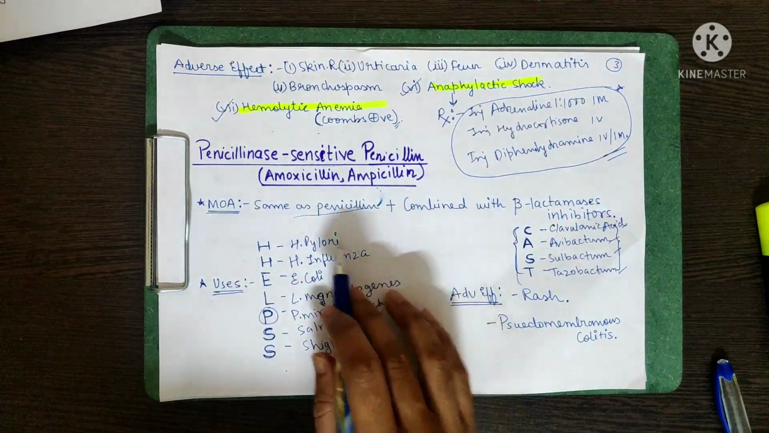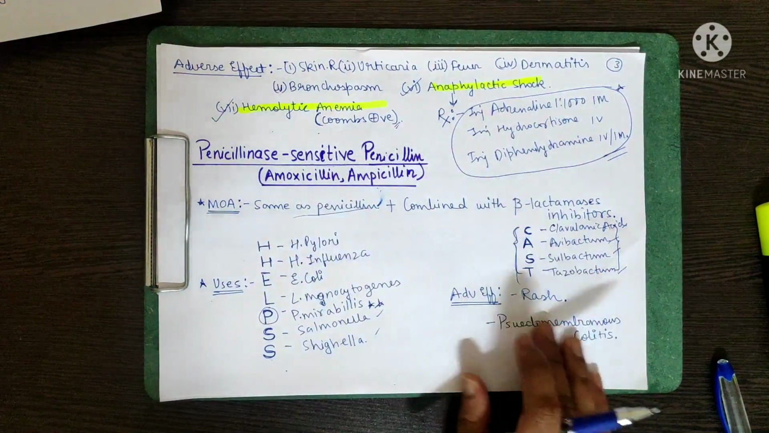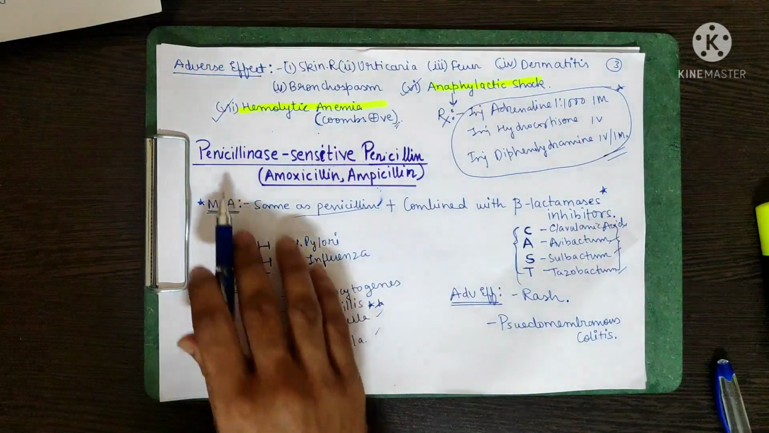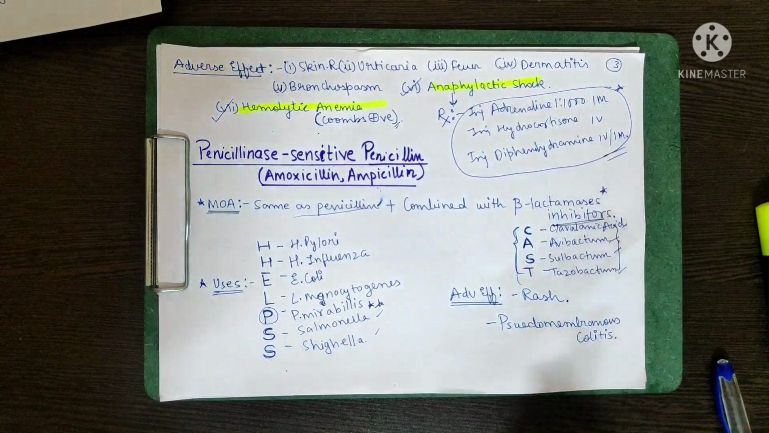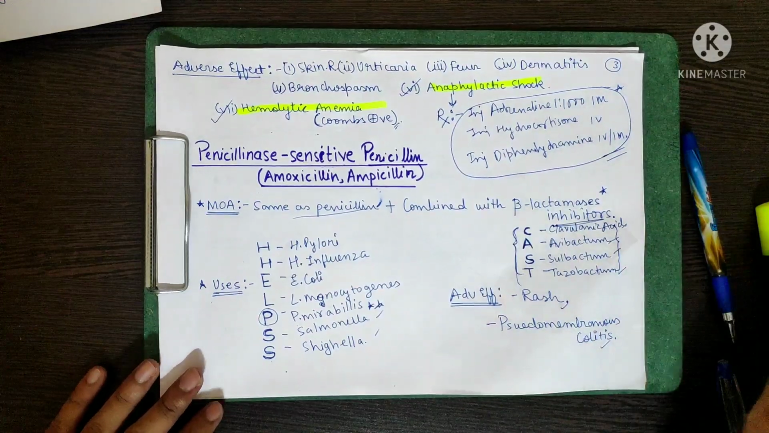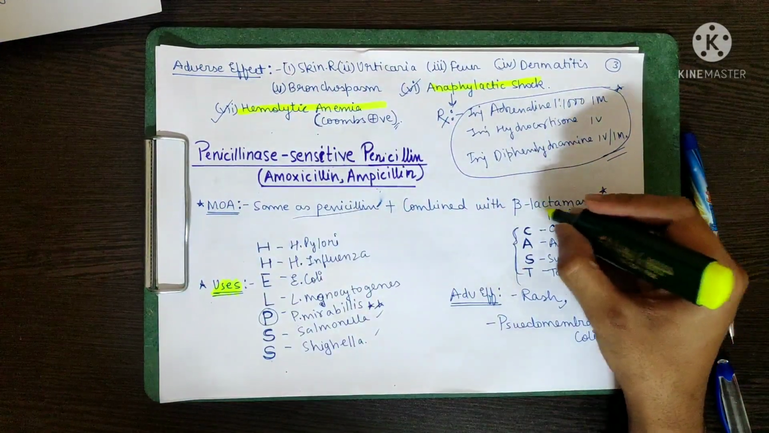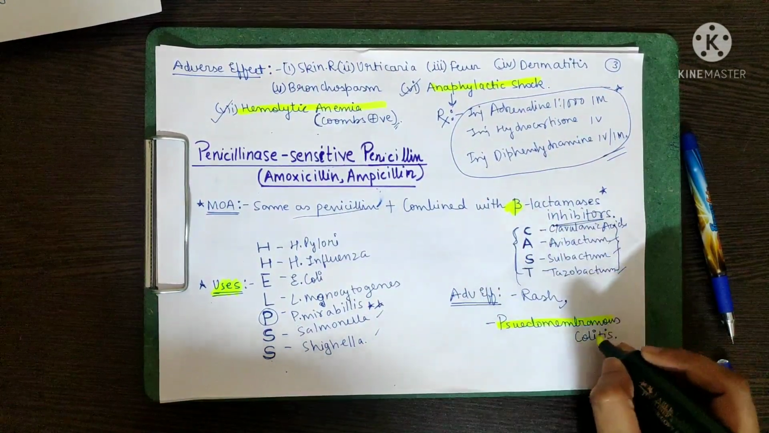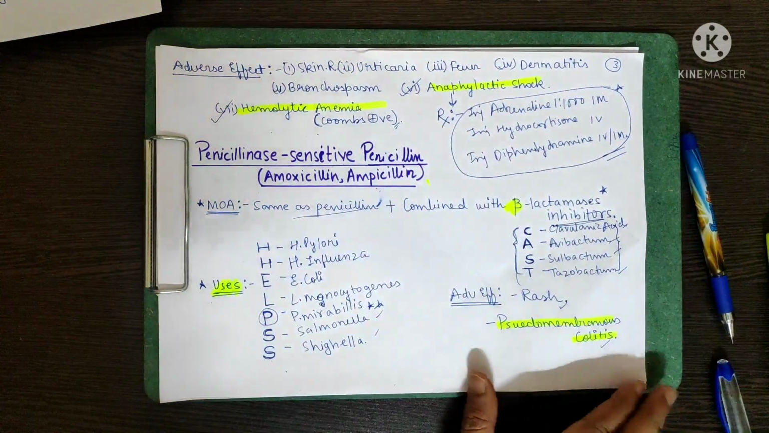These are the organisms which are actually effective in case of amoxicillin and ampicillin, and it is combined, very importantly, you have to remember these are penicillinase sensitive, so we have to combine it with beta lactamase inhibitors which are CAST, C-A-S-T. And what are the adverse effects? Rash and pseudomembranous colitis. Among these you have to remember the uses, all, beta lactamase inhibitors, all, and in adverse effect you have to remember pseudomembranous colitis is actually caused by amoxicillin and ampicillin. This is important.